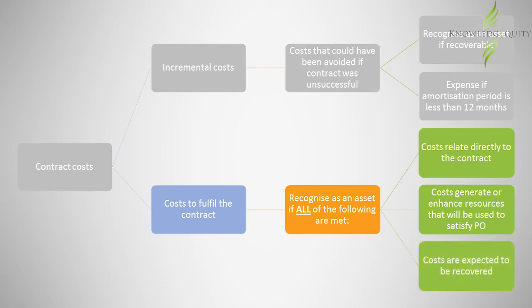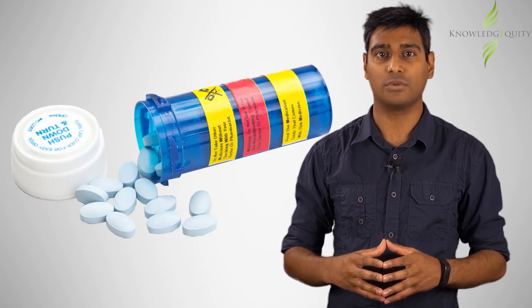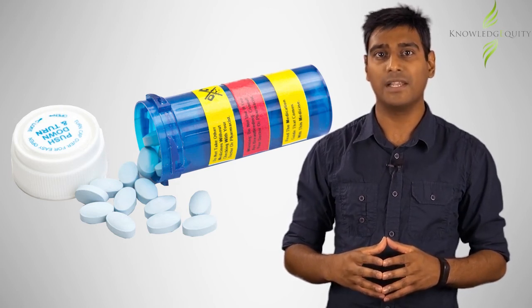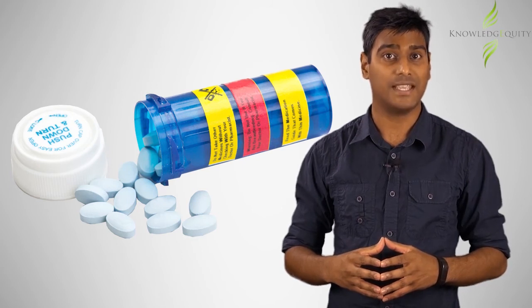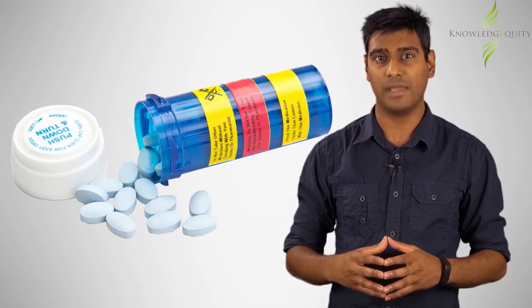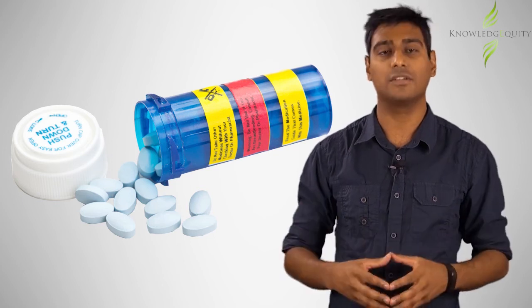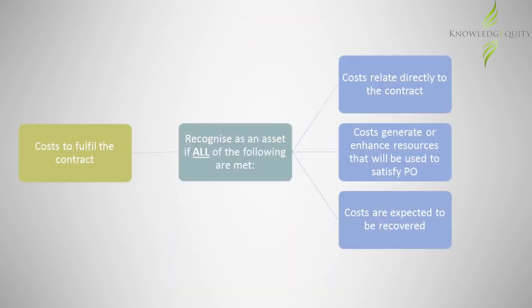For example, Pharmacy X entered into a contract with Health Limited to provide 1 million tablets of drug Y over a 2-year period. Pharmacy X purchased all the ingredients to make drug Y upfront and in bulk to save costs. How should the costs of purchasing the drug Y ingredients be treated in accordance with IFRS 15? The ingredients will be used in the production of drug Y and so relates to costs to fulfill the contract.